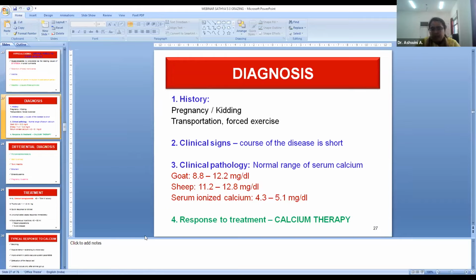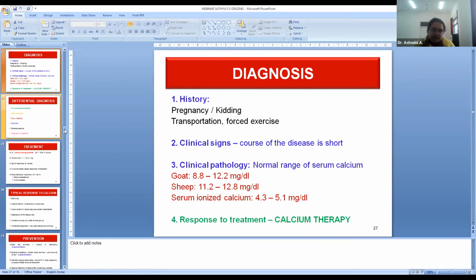And then clinical pathology, this will aid in confirmatory diagnosis of the condition. Here we have to go for the estimation of serum calcium level. Okay, what the normal calcium levels are is given there, and ultimately in the field we have to rely on response to treatment. Give the calcium therapy. If the ewe or doe responds, then consider it as hypocalcemia.